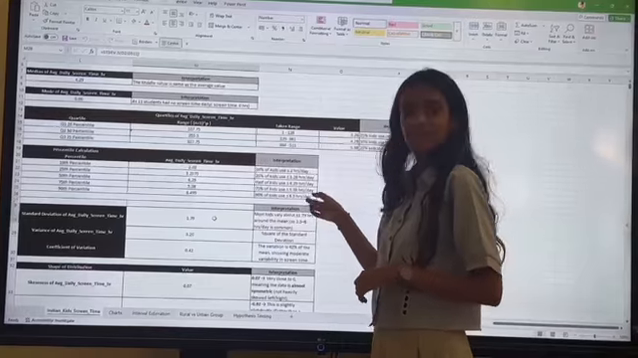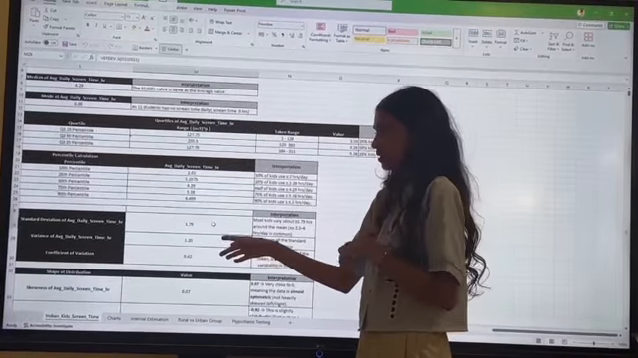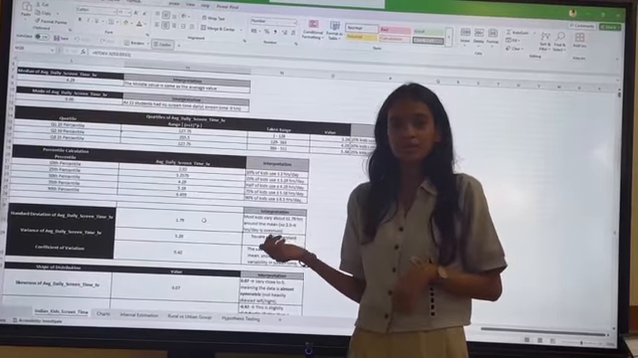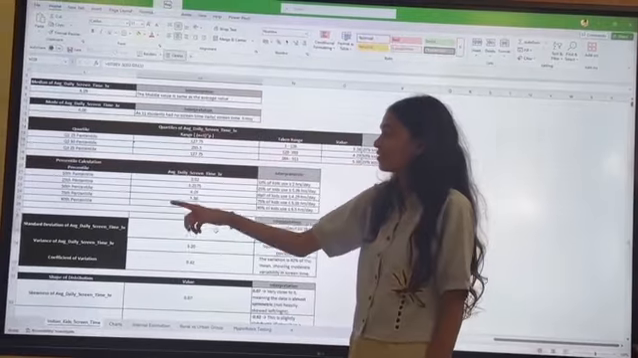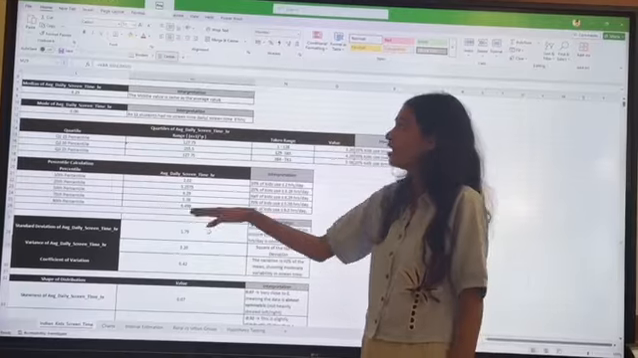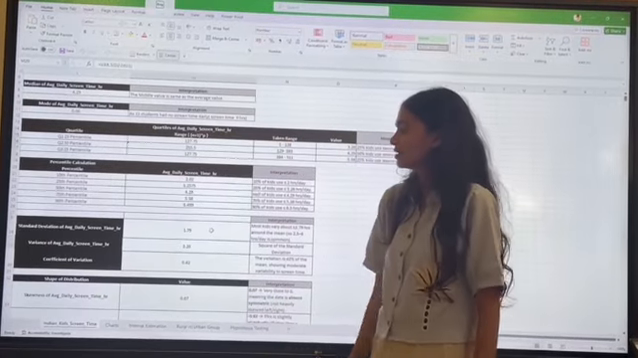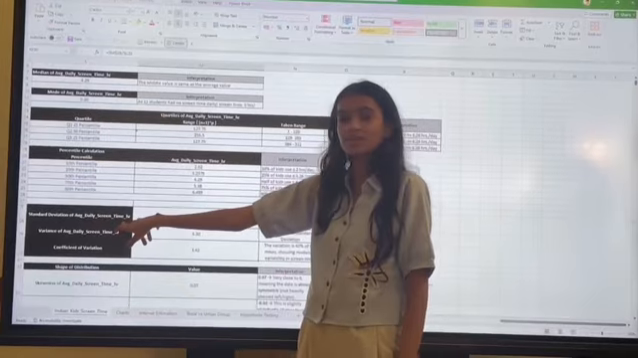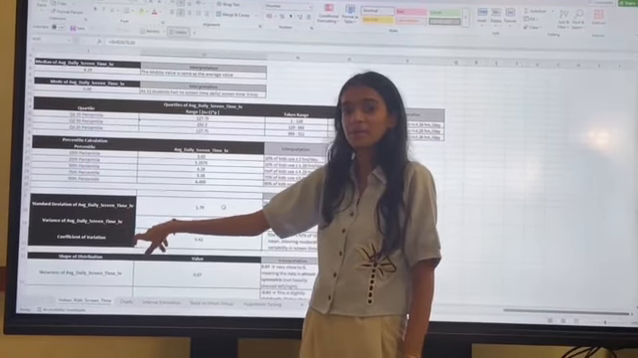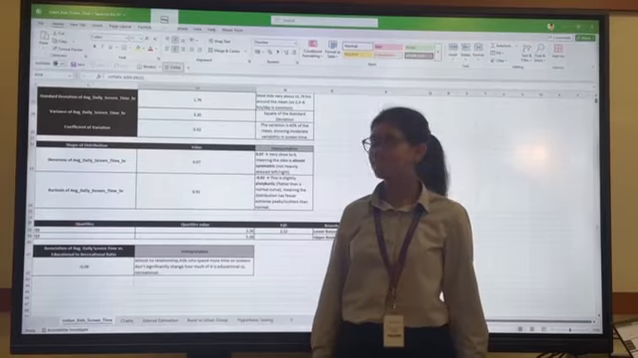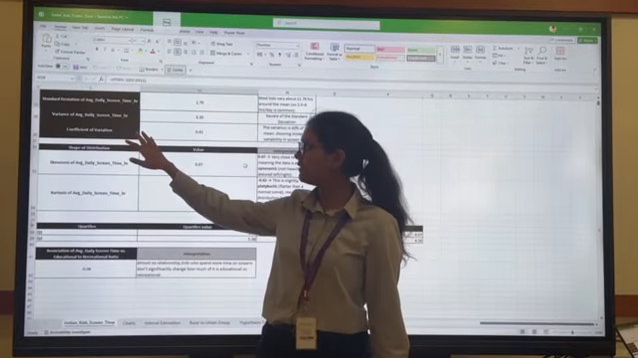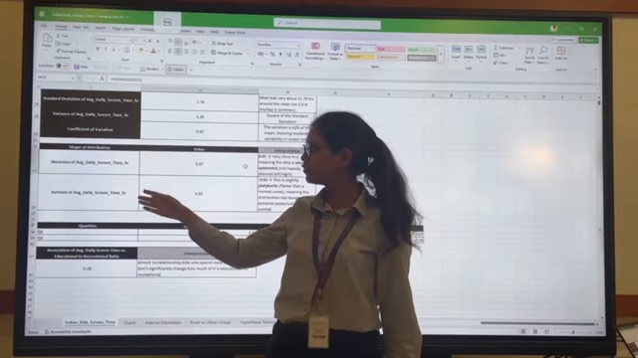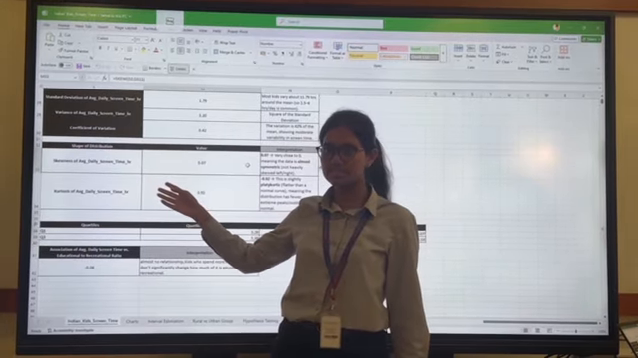After percentiles, we have calculated the standard deviation of daily screen time, which is minus 1.79 to plus 1.79, and this is the formula. After that, we have calculated variance, and again this is the formula. And then the coefficient of variation: we calculated the standard deviation of screen time divided by the mean of screen time. After calculating SD, variance and CV, we will be seeing the skewness and kurtosis of average daily screen time.